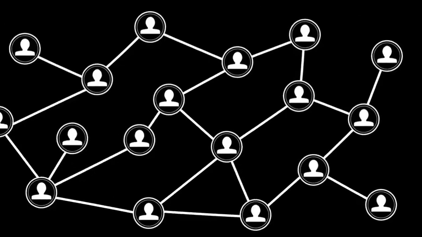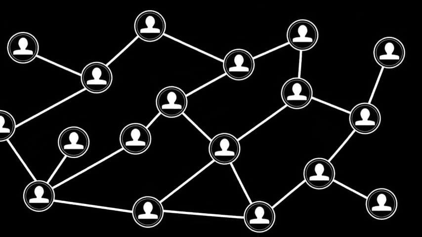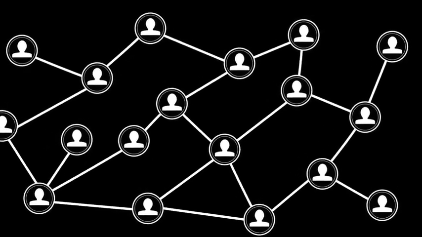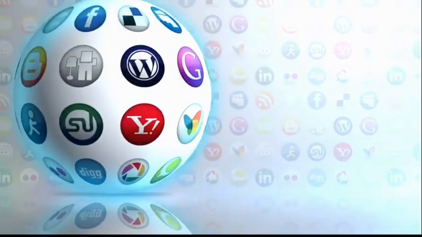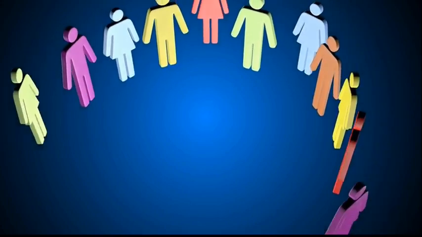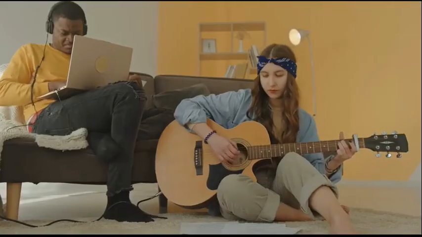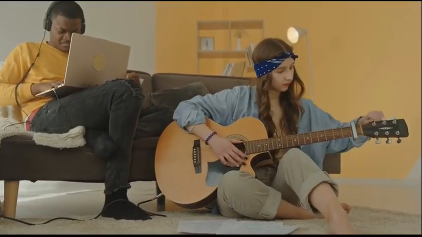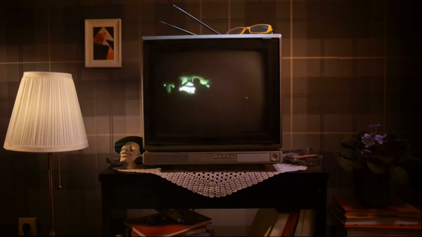Centrality measures. In this network, some users are more connected. They share tastes with many others. This is degree centrality. These hub users are influential in the network. We also find communities, groups of users with very similar tastes. Algorithms help us detect these clusters. This reveals the underlying structure of musical preferences.